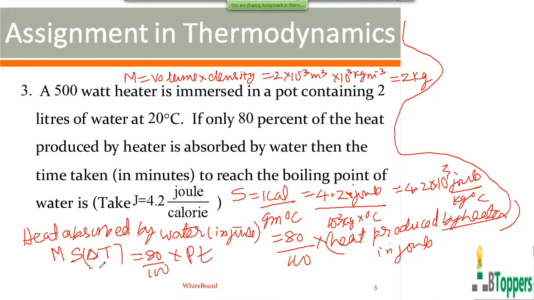So you substitute m equal to 2 kg here. Specific heat of water is 4.2 × 10³ joule per kg per degree. And you have to heat the water up to boiling point. So usually the boiling point of pure water is taken as 100 degrees centigrade at atmospheric pressure. So the increase in temperature is equal to